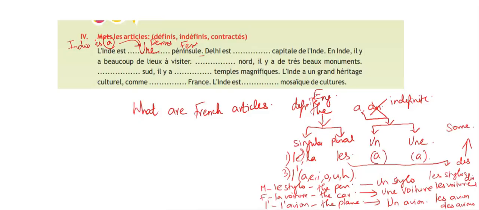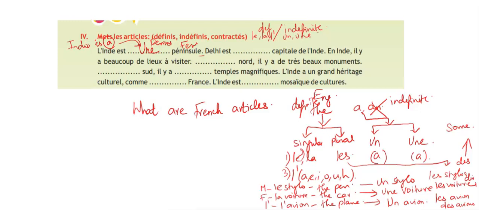Then the next one, Delhi. Here the capital, la. You have to look for whether it is definite or indefinite. Here I'm just giving why we have to choose the definite over here instead of the indefinite. Definite is le, la or l apostrophe, and indefinite is une or un. So here, Delhi is the.